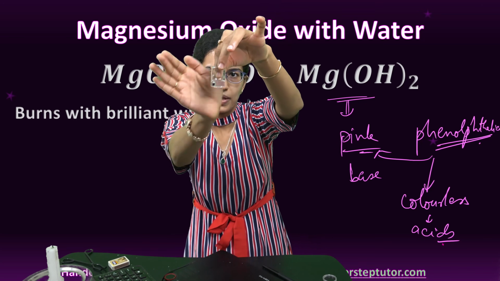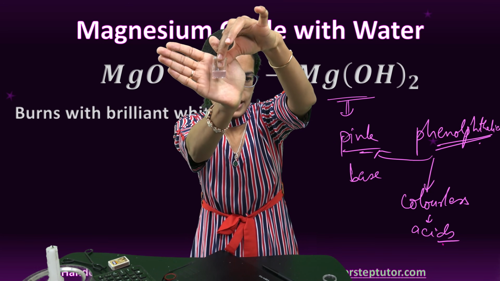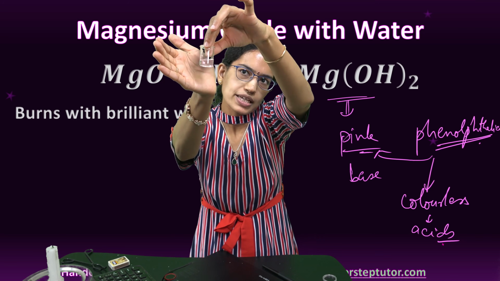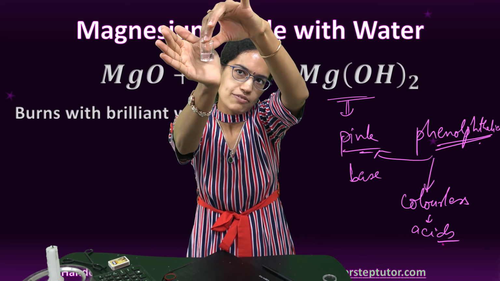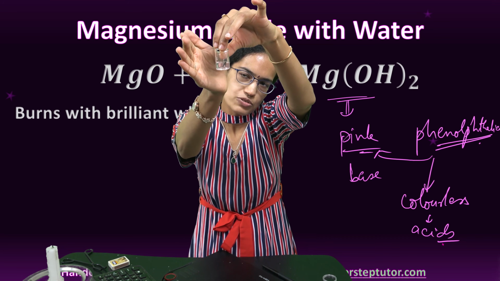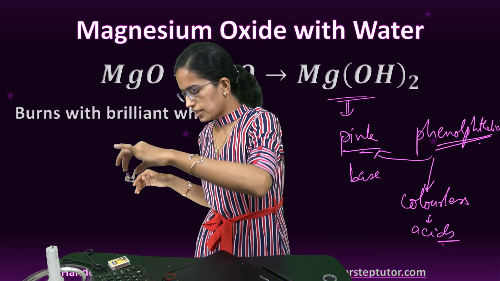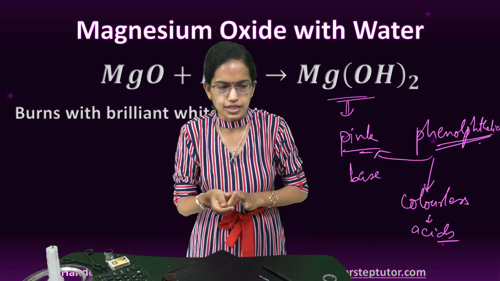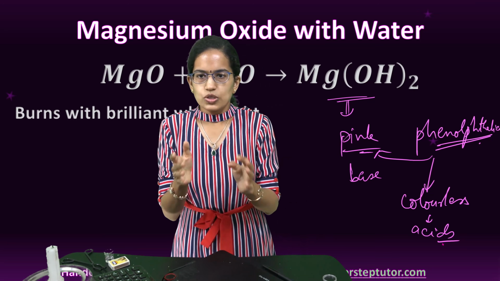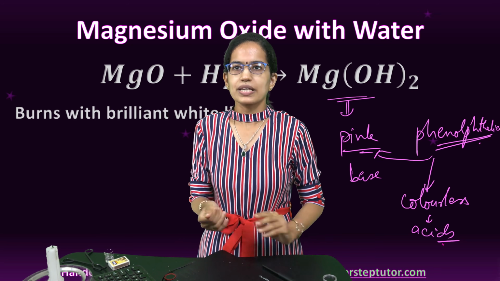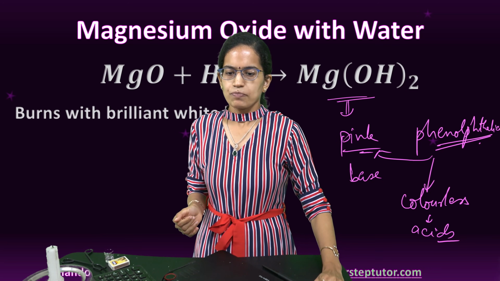Probably it's not visible as a pink now. I put a hand here and you can see a little pinkish shade. I'll show you after a little while again how this changes into a pink color. Okay, let me leave it for another few minutes and we would see it again. Okay, so this is how we have the magnesium hydroxide formation and reaction with phenolphthalein.